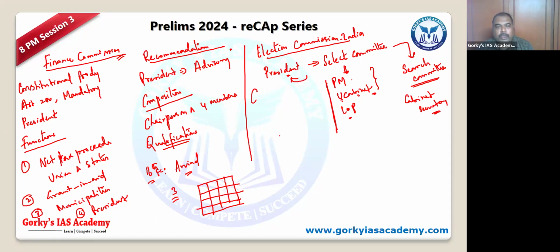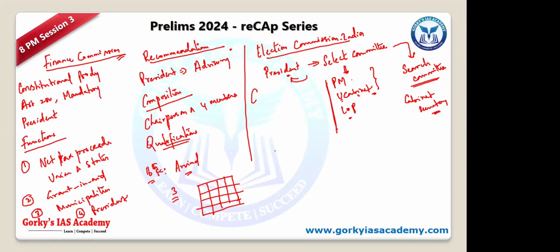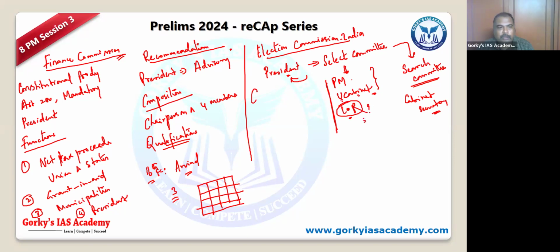Okay. Now, sir, one question, sir. When the government is having the upper hand in the majority of the committee, then what is the purpose of keeping a member, like what significance is there for this particular LOP? Yes, sir, it is nominal. It is just a nominal thing. Okay. So you don't have any other option.